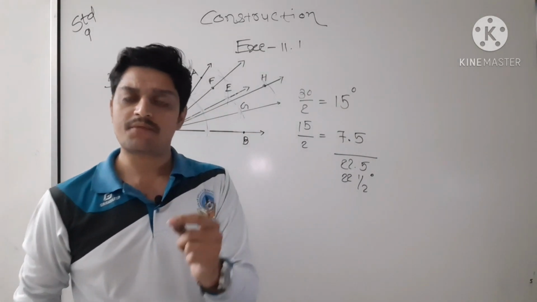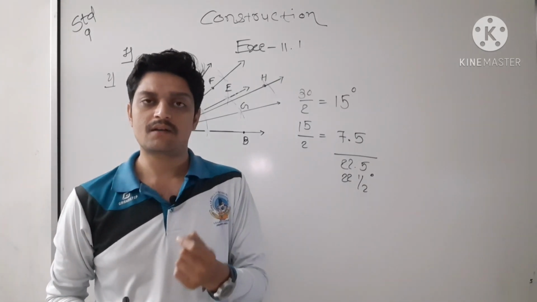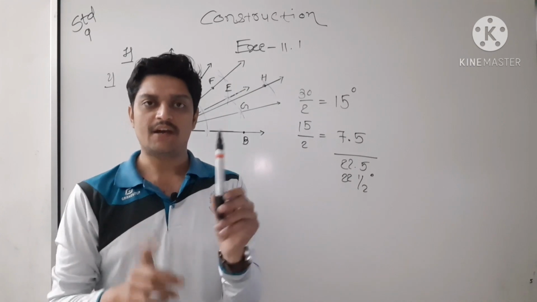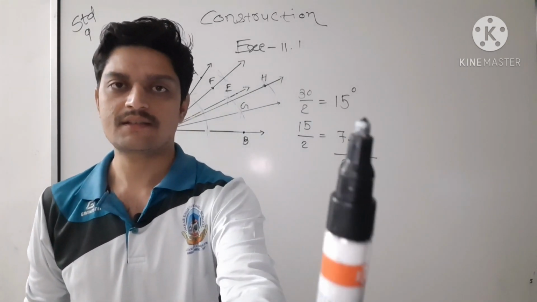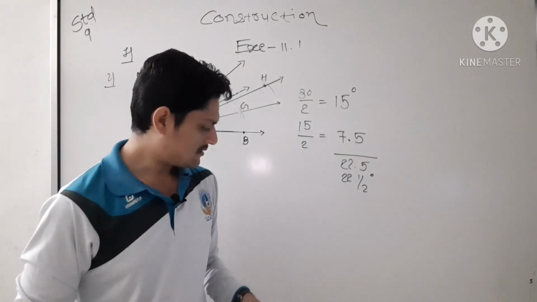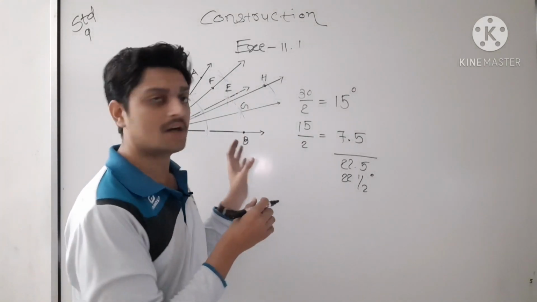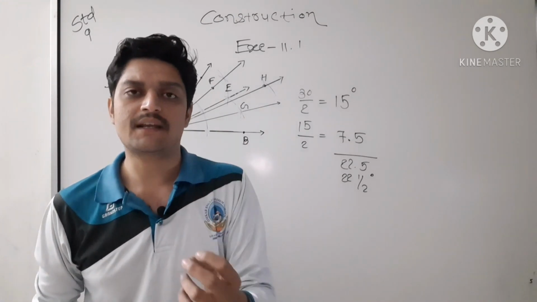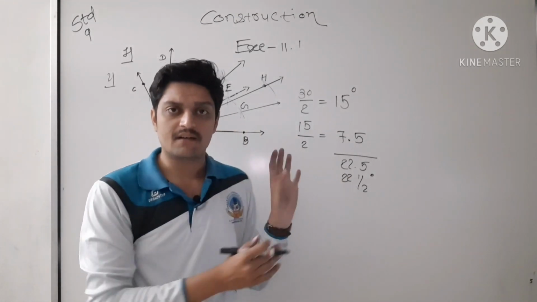You people can perform more accurately than me, because you have a proper pencil, proper needle, and I have this pen. This is not that much sharp, and my tools are also so big, so on this board proper friction is also not there. Which friction you will get in your book, that much I cannot get here.